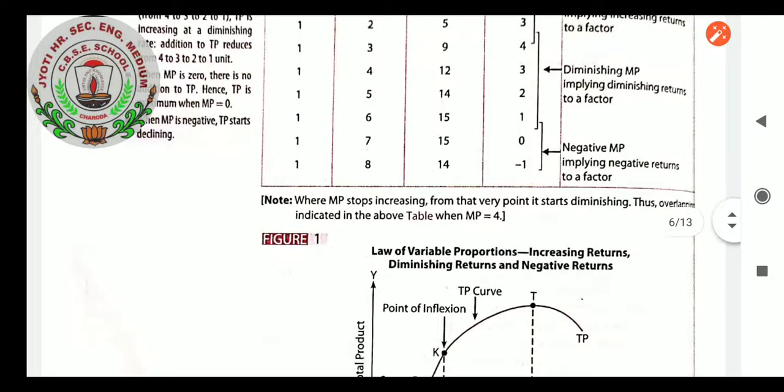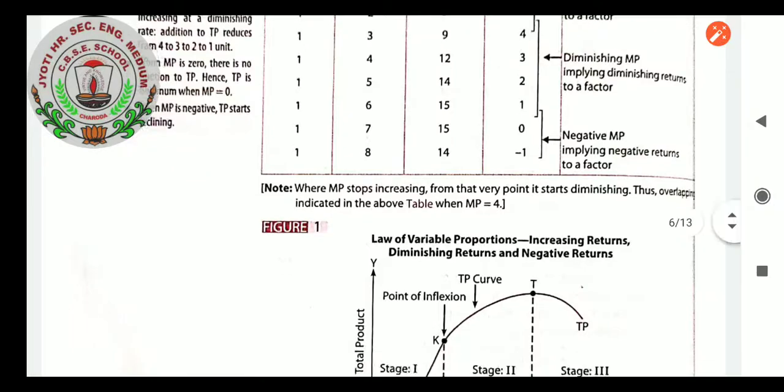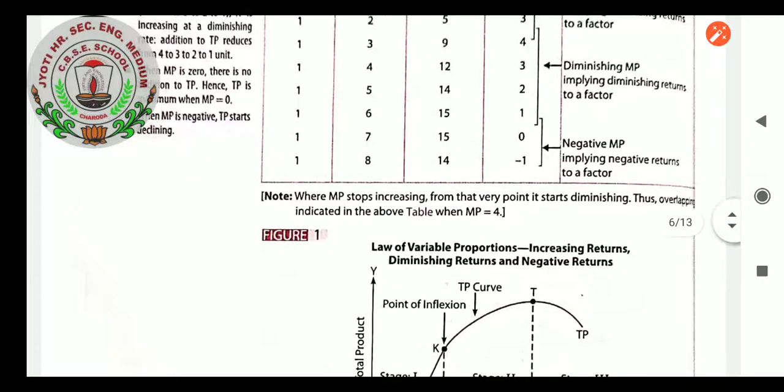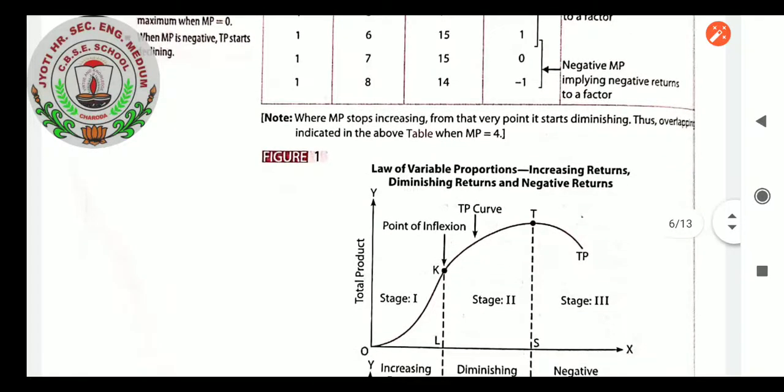Where MP stops increasing, from that very point it starts diminishing. Thus, as indicated in the above table, when MP equals 4, that is the maximum capacity. After that it cannot be increased. The variable factor we will unnecessarily increase; the total factors also have to increase, then only production capacity can increase here. Okay, law of variable proportion: increasing returns, diminishing returns and negative returns.